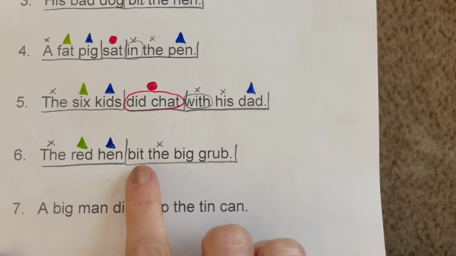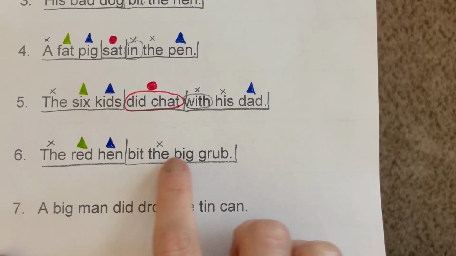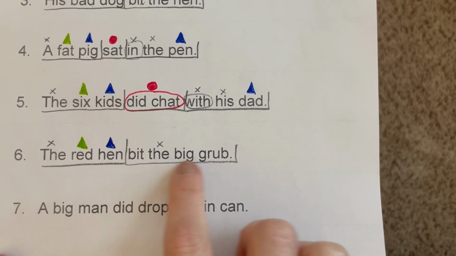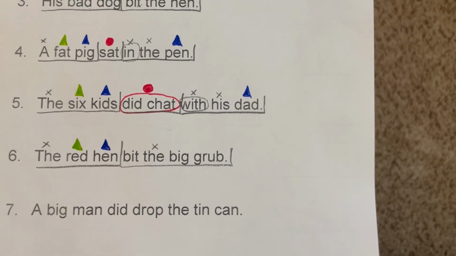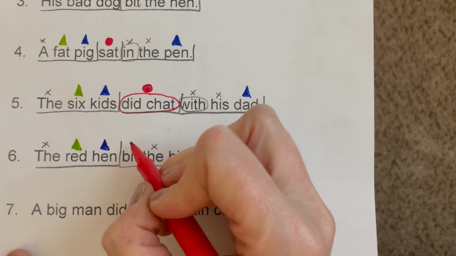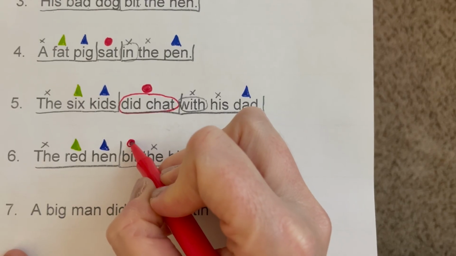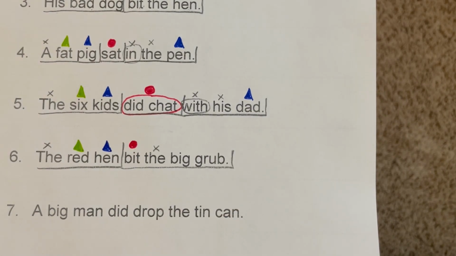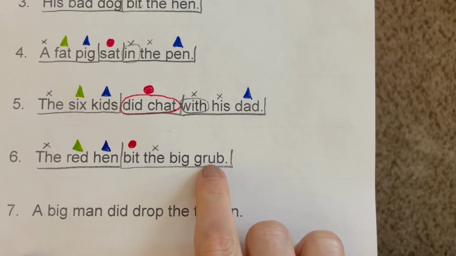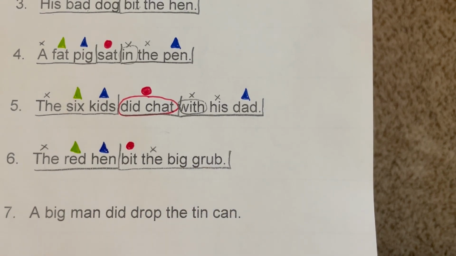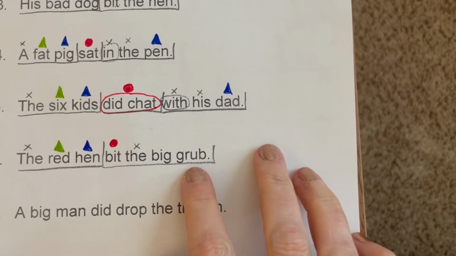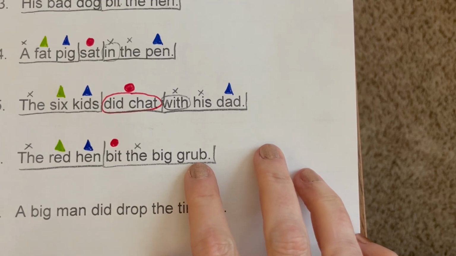So now I have my did what phrase, bit the big grub. What I need to ask myself is, which word in here shows action? And that word would be bit. That's the action that the hen did. We're not marking the, so I'm left with big grub. Well, a grub is another word for a worm, like a larva worm.